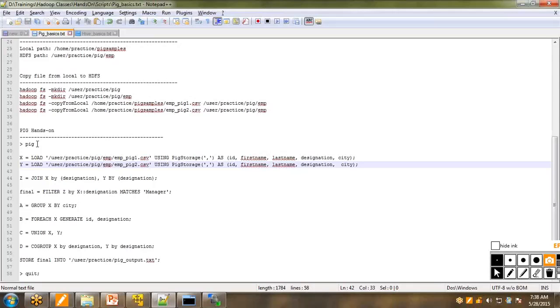But just to make things simple, let us deal with the simple things first. So copy the command. You can't run it here, because this command is not recognizable there. So don't do that here. This command only works in Pig Latin. This is the Pig Latin command. What you're seeing here is Pig Latin. So let us go into the Pig shell here.